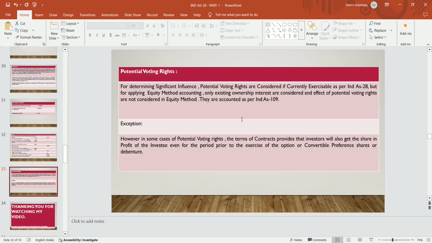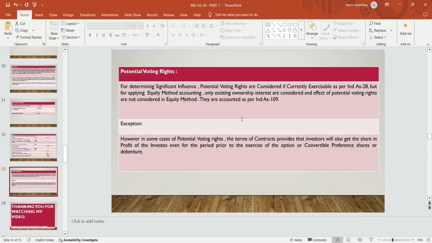Now potential voting rights. As we have discussed, in case of potential voting rights, if it is currently exercisable, there is a significant influence as per Ind AS 28, even though the entity has not yet purchased the potential voting rights. But for calculation purposes, for applying the equity method, only existing ownership interests are considered.